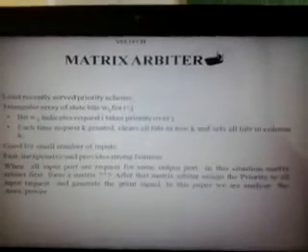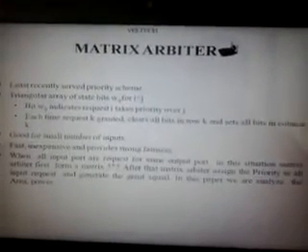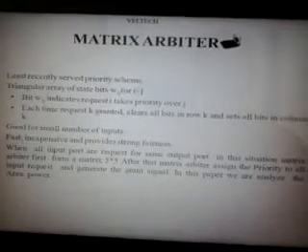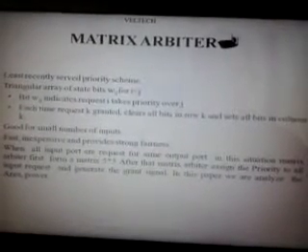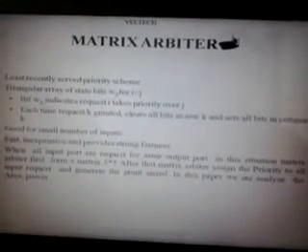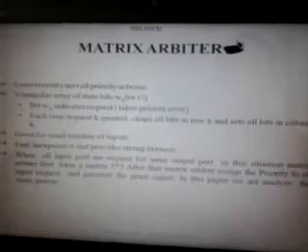Let us see about the matrix arbiter. Matrix arbiter is a most recently served priority scheme. Matrix arbiter takes place in the output channel. One of the advantages of matrix arbiter is that it is inexpensive and provides strong fairness when compared to round-robin architecture. Even if all input ports request the same output port, in this situation the matrix arbiter first forms a 5 cross 5 matrix. After that, the matrix arbiter assigns the priority to all input requests and generates the grant signal.